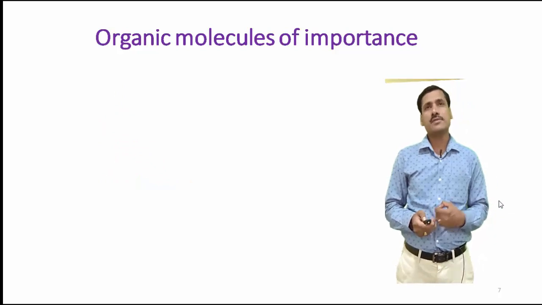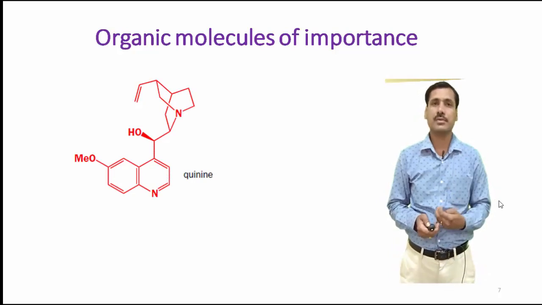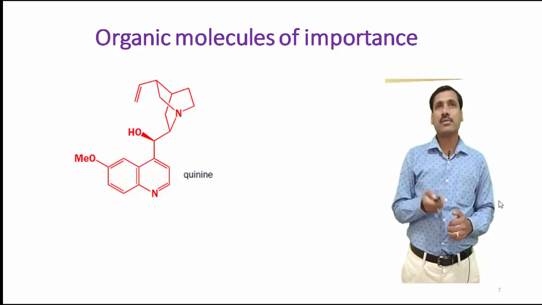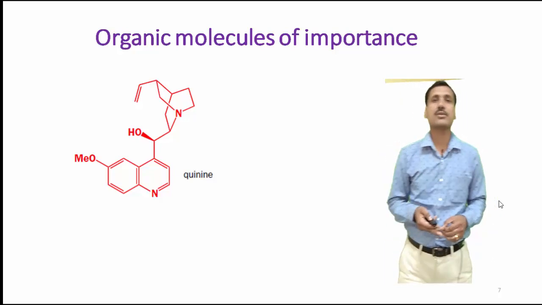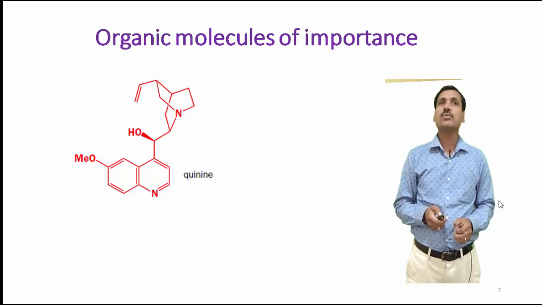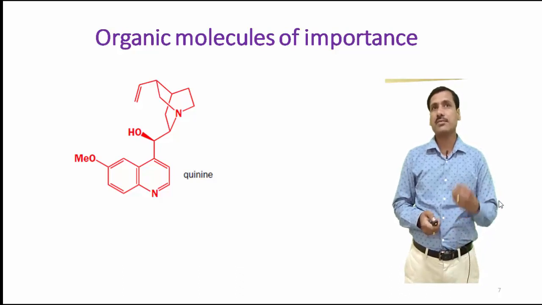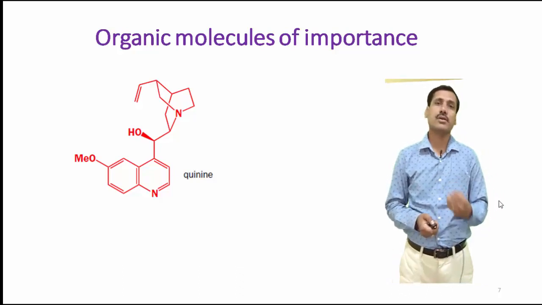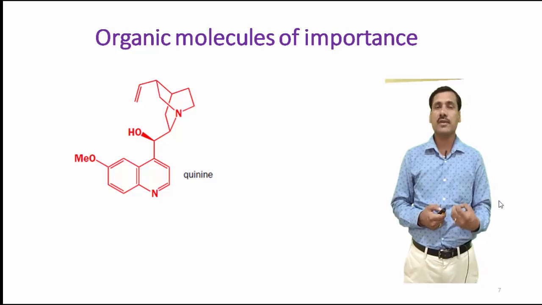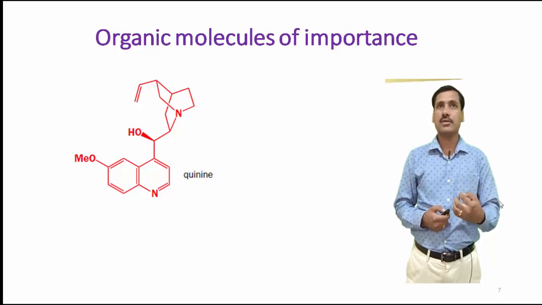Another molecule which I have mentioned in my previous lecture also is quinine, which is the best known antimalarial, the first antimalarial that has been used since ancient times. In this molecule, apart from carbon and hydrogen, the heteroatoms present are oxygen and nitrogen. You can locate the two oxygens, which are part of two different functional groups. One is part of an OH, a secondary alcoholic OH group. On the contrary, the other is OMe, an ethereal functional group. Again, you can see two nitrogens in the molecule. One is part of an aromatic ring, and the other is part of a tertiary nitrogen functional group.